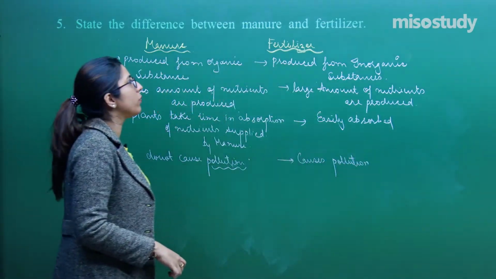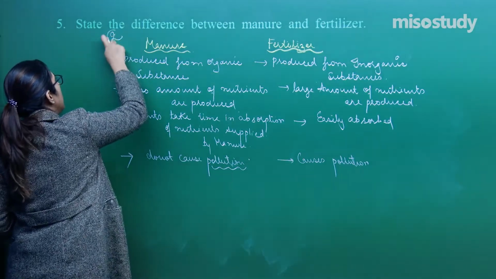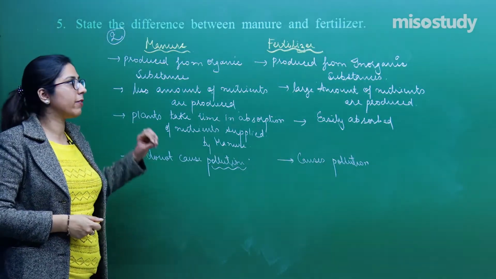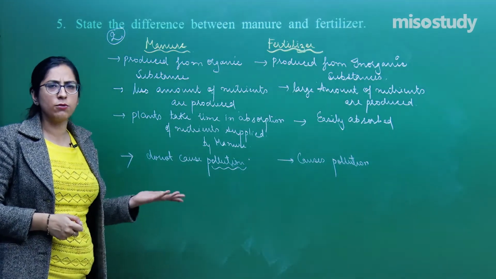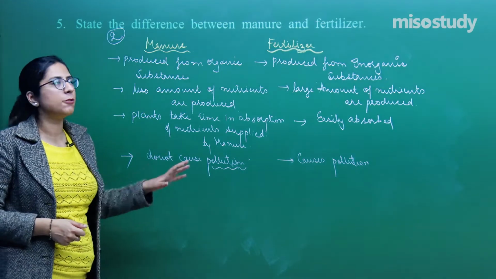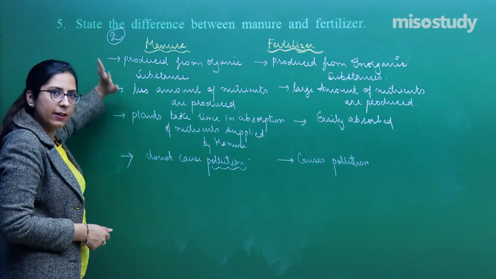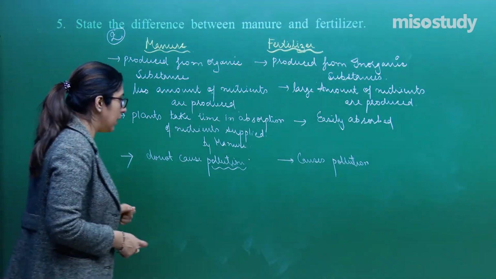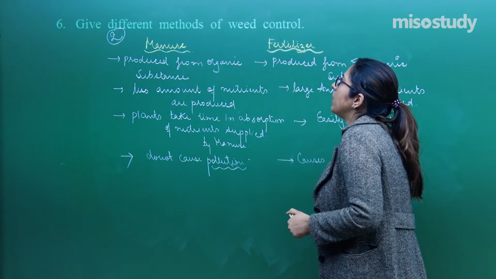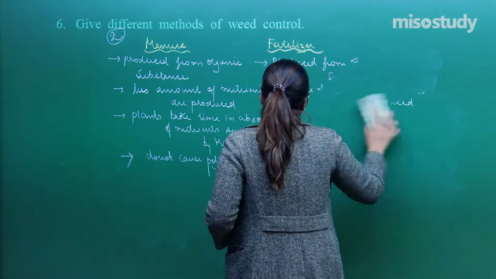This is the difference between manure and fertilizer. Because this is just 2 marks, 4 points are enough. Otherwise, in the session I gave you around 6 to 7 points. If you wish, you can write more, but as per the marks, this much is enough. Let's move on to the next question, question number 6, which is again of 2 marks, so you have to answer accordingly.